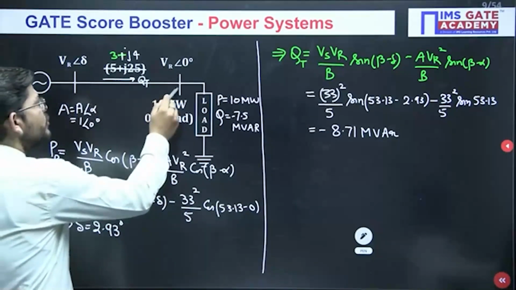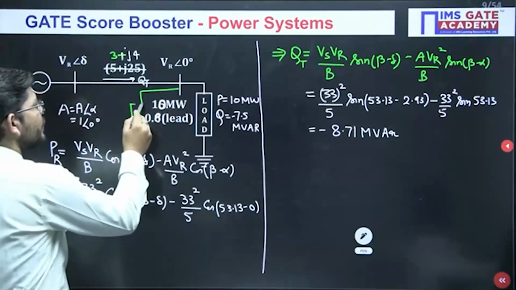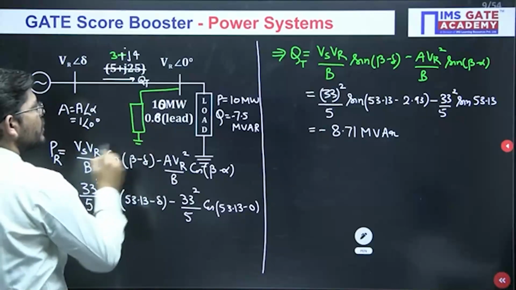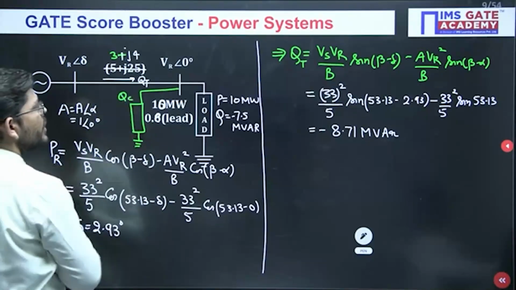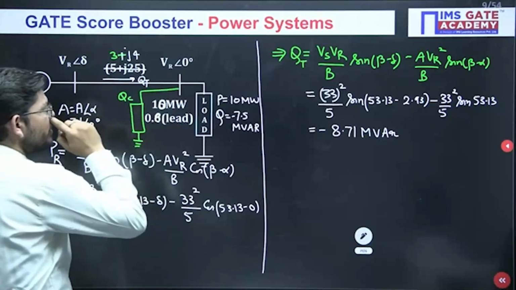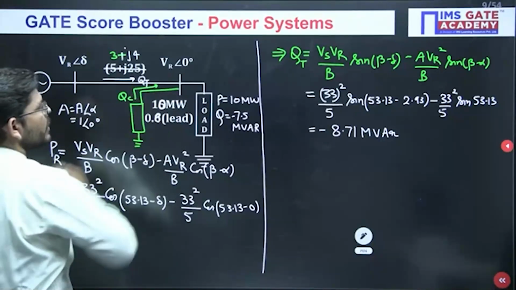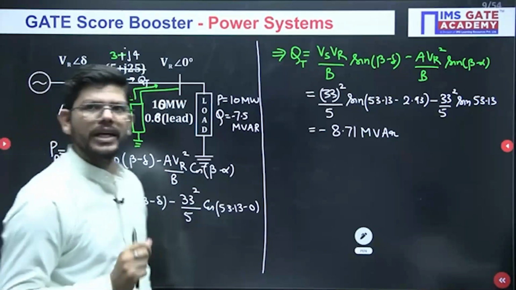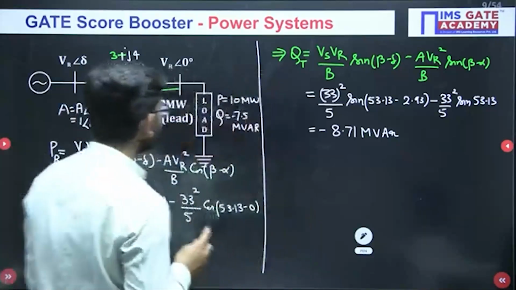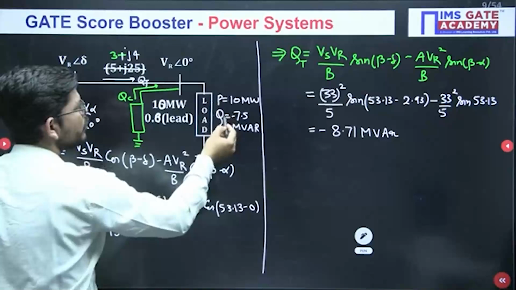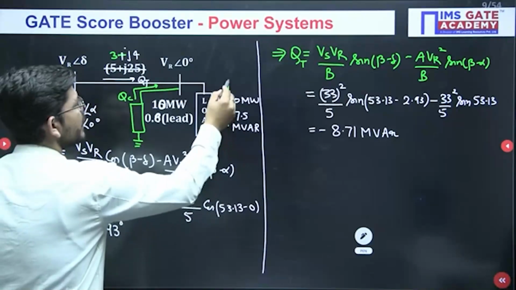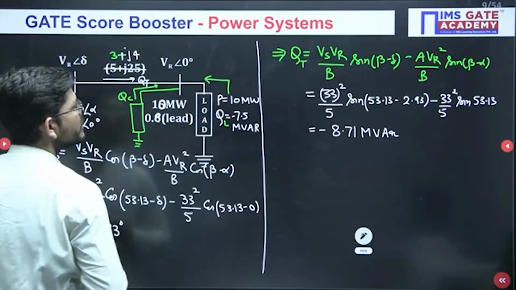Now guys, we are using a compensating element here, QC. Okay, so what will be the value of QC here? This is what we have to calculate. Now we have two powers. Just see the Q load. If I call this Q load, so it is minus 7.5 MVAR. So it is flowing in this direction.